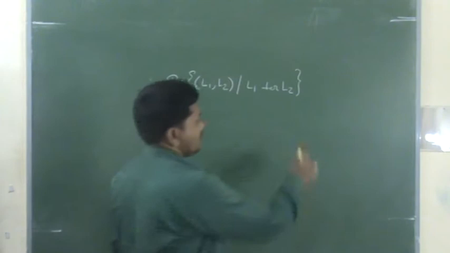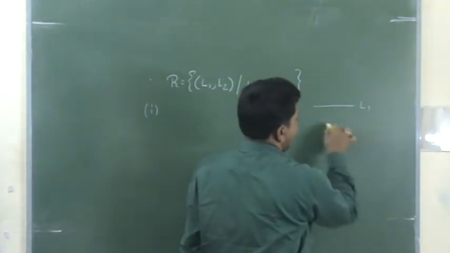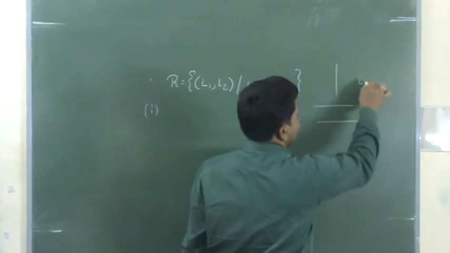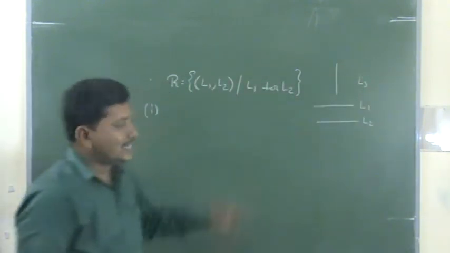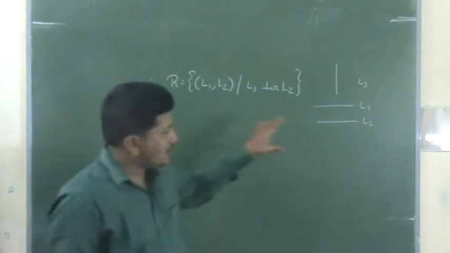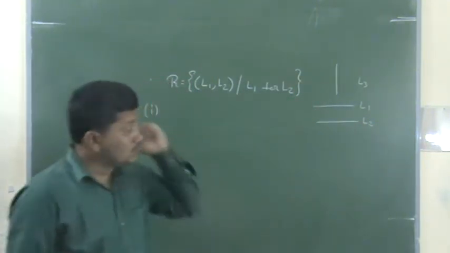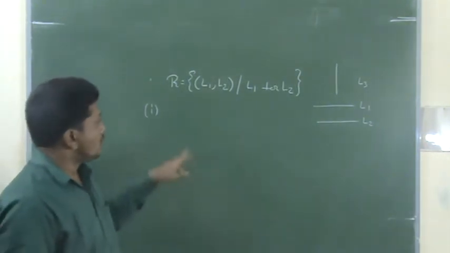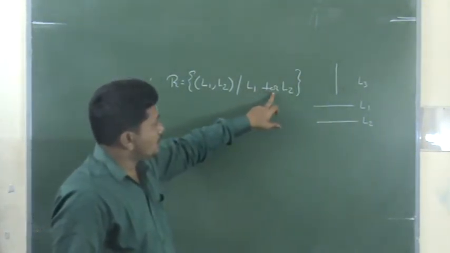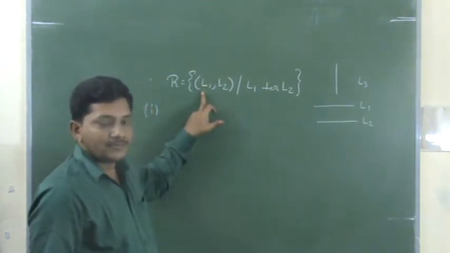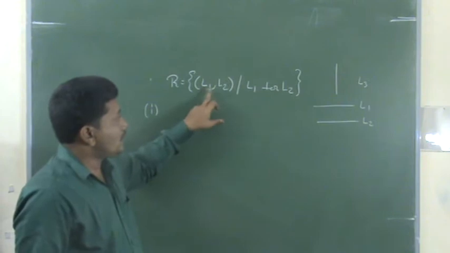What is a line? L1, L2, L3. I consider three lines. Two lines are parallel and one line L3 is perpendicular to L1 and L2. Now, L1 is perpendicular to L2 is there, then we get this type of order pair, right? Now, I want the order pair L1 comma L1.